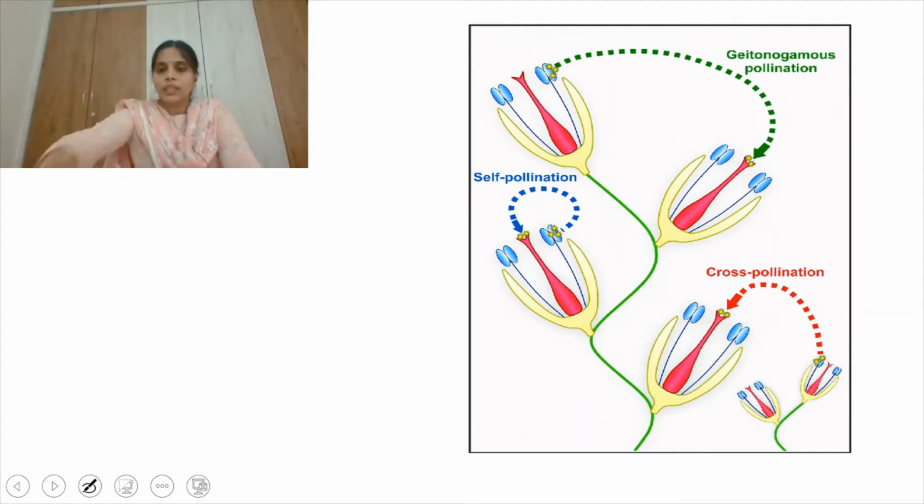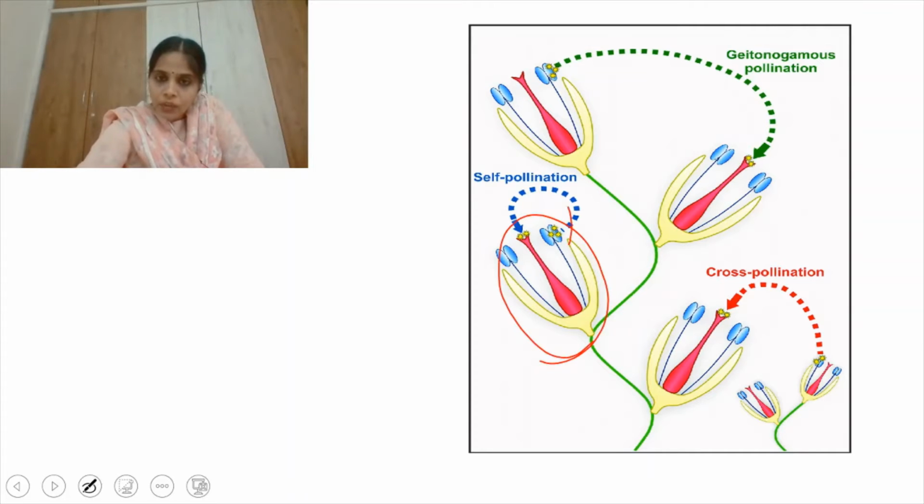See, this is self-pollination. This is on the same flower, pollen grains will fall on the stigma. So in geitonogamous pollination, this is the same plant where two flowers are present, where pollen grains of one flower will fall on the stigma of another flower. So this is geitonogamy, functionally cross pollination.